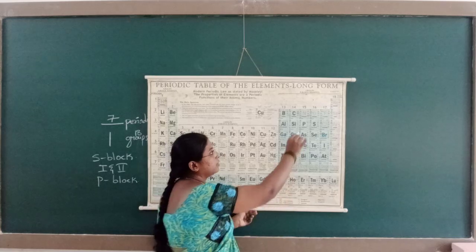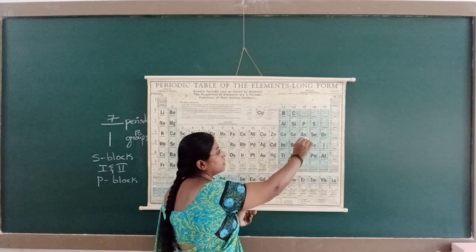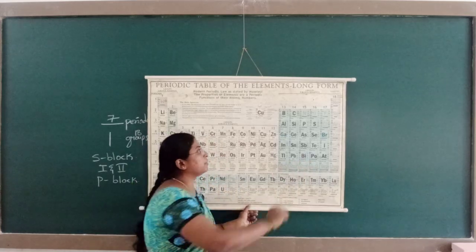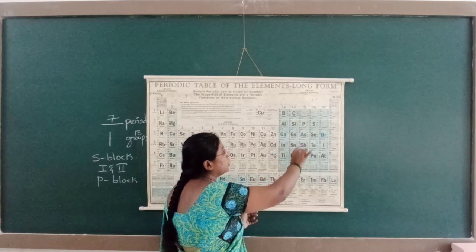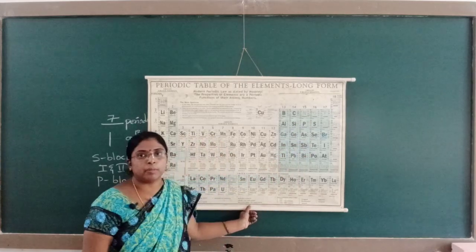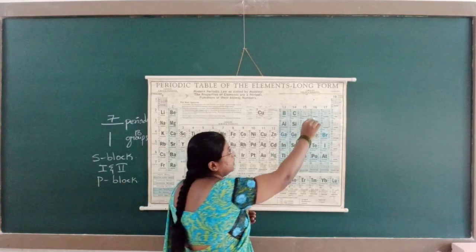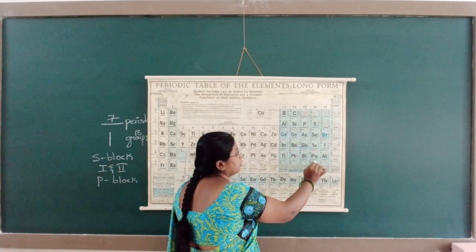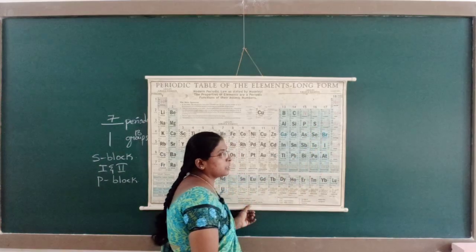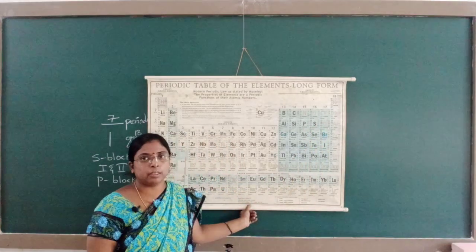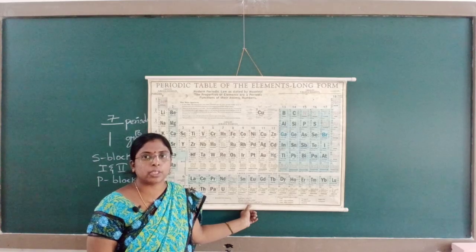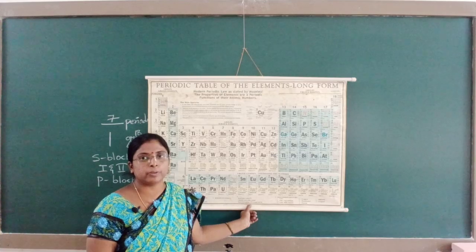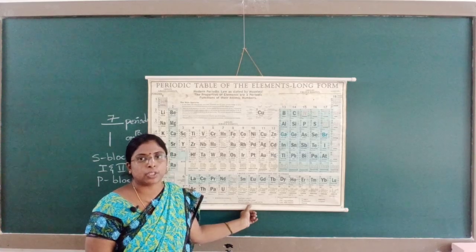15th group elements are nitrogen, phosphorus, arsenic, antimony and bismuth. Here the first element is nitrogen, hence we call this the nitrogen family. 16th group elements are oxygen, sulfur, selenium, tellurium, polonium. The first element is oxygen, hence we call it the oxygen family. Also it is known as chalcogens. Why do we call them chalcogens? It means they are ore producing.